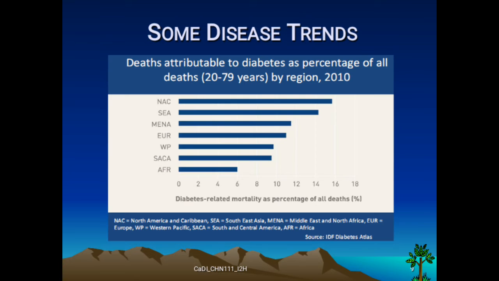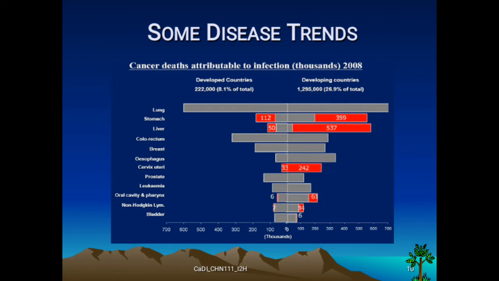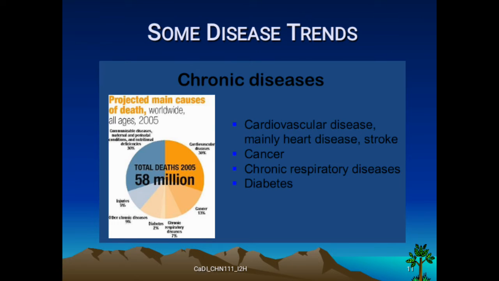We can see deaths attributable to diabetes and percentage of all deaths in the different countries. Cancer deaths attributed to infection. Chronic diseases: cardiovascular disease, mainly heart disease, stroke, cancer, chronic respiratory disease, and diabetes.